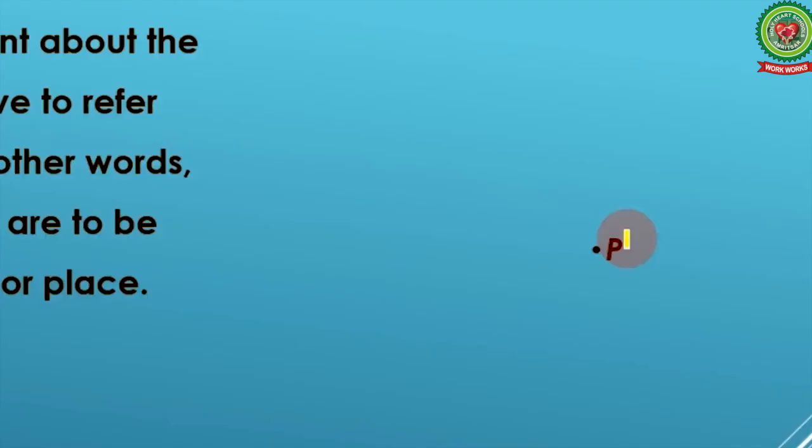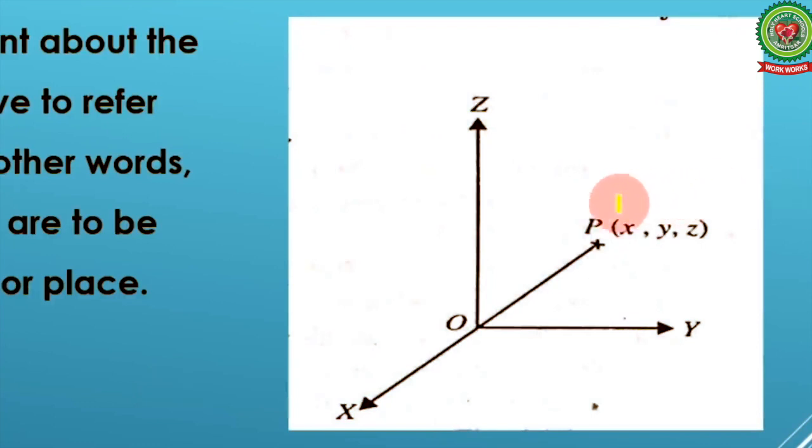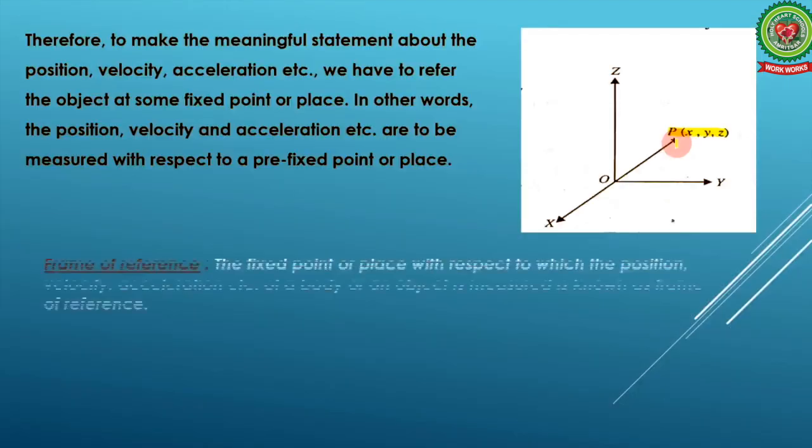Suppose, I will give you this example. This is a point P, and if I ask you what is the position of this point, you are not able to answer. But if I give you a coordinate system, now you can explain that this point P is x distance away from the x-axis, y distance away from the y-axis, and z distance away from the z-axis. So this x, y, z coordinate system is a type of frame of reference. Alright, now you have a fixed point from which you can measure the distance. Is it clear?